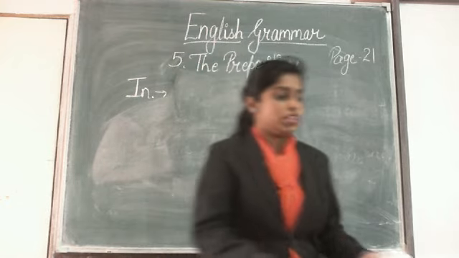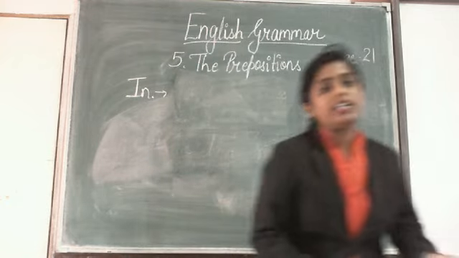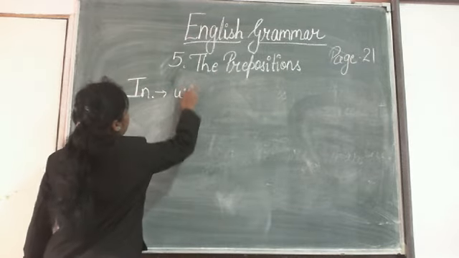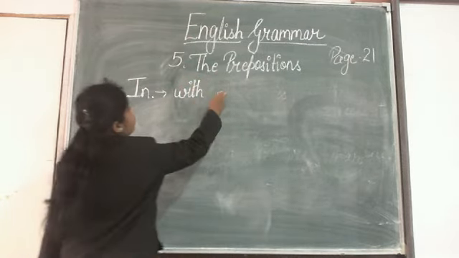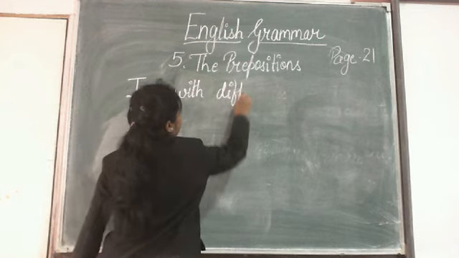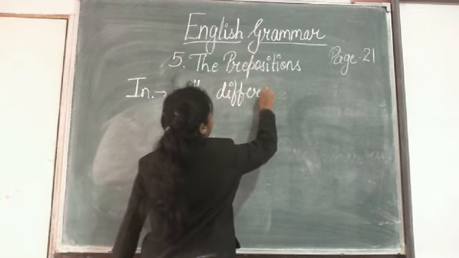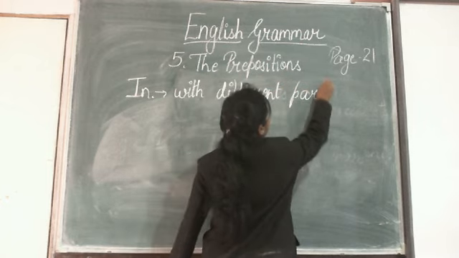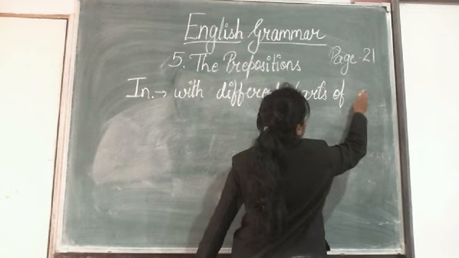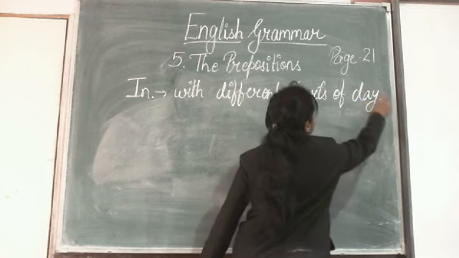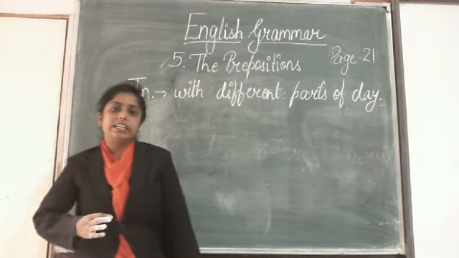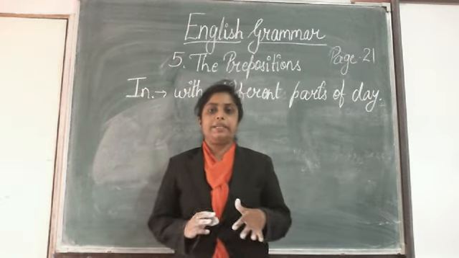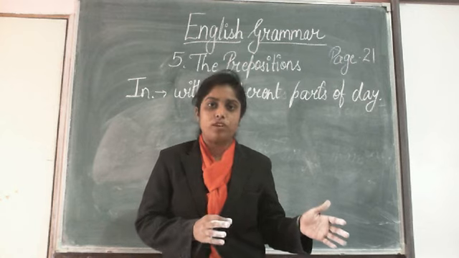"In" is used with different parts of the day. देखो, एक दिन के भी बहुत सारे पार्ट्स होते हैं ना. जैसे morning, it's a part of the day.